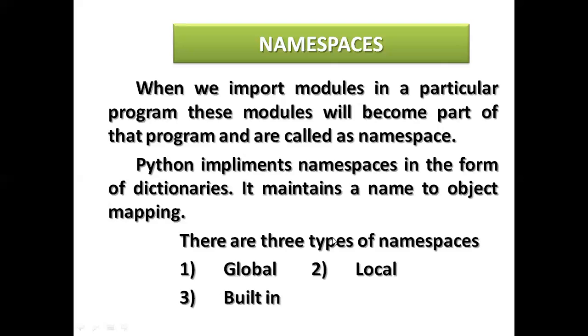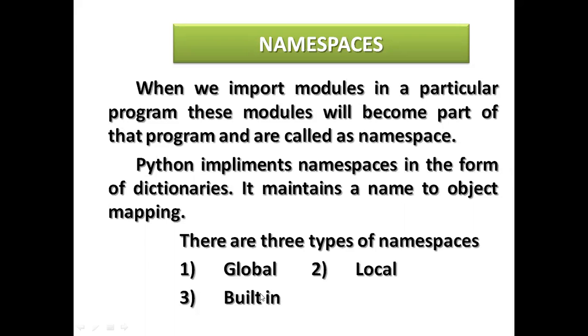So these three namespaces are: global means once you declare it as global, it can be used in any part of the program. Local means in a particular part, a particular function, a particular module, it can be used only within that part.